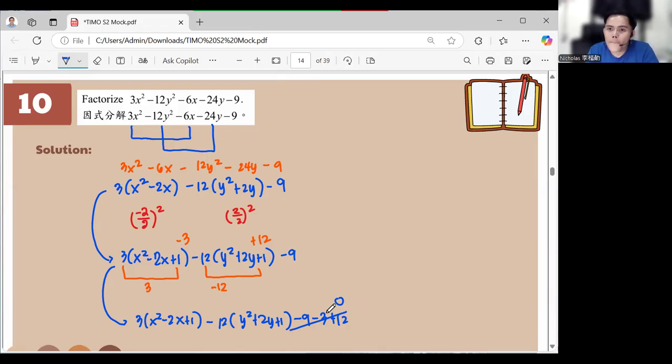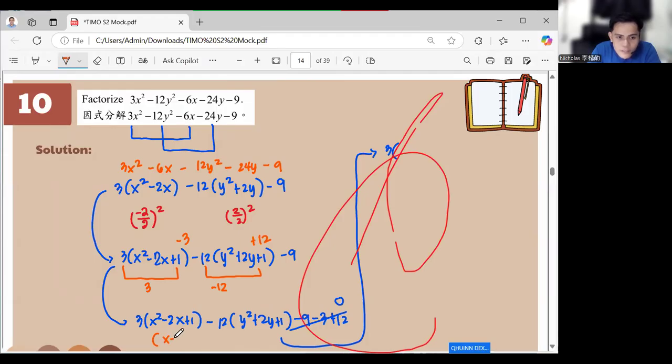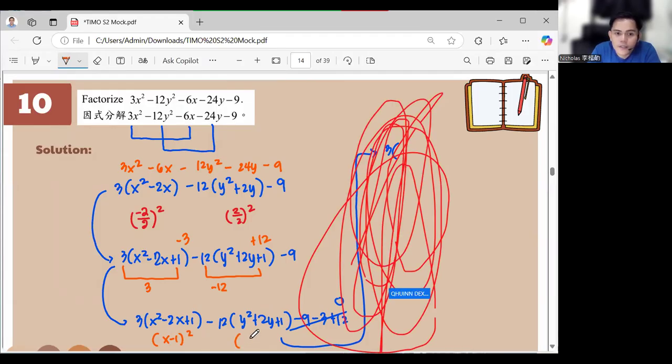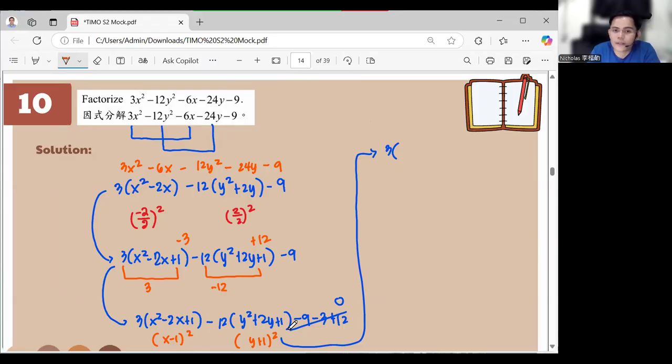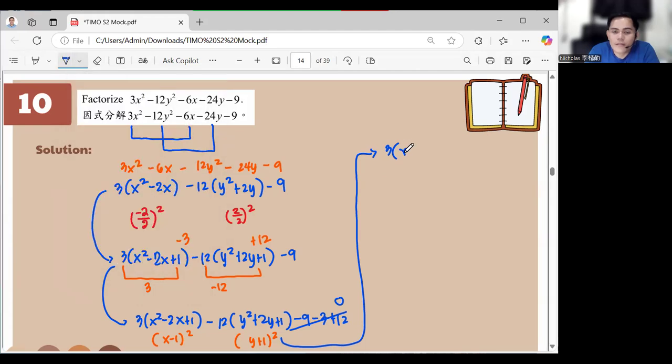Okay? Now, simplifying this one, so we have here 3. Since this is already a complete square, this one here is x minus 1 squared. This one here is y plus 1 squared. Okay? So we complete now the square. So this will become 3 times x minus 1 squared minus 12 y plus 1 squared, right?